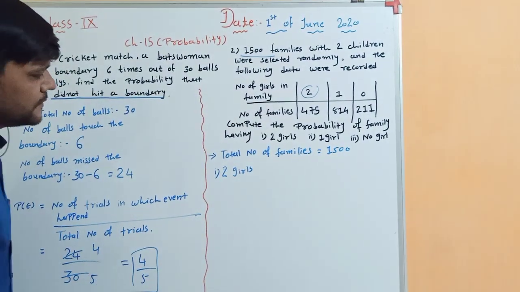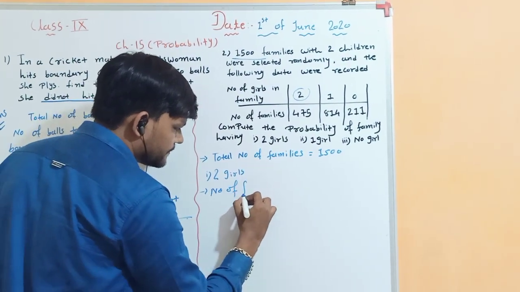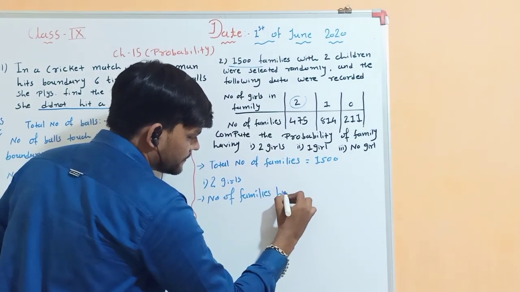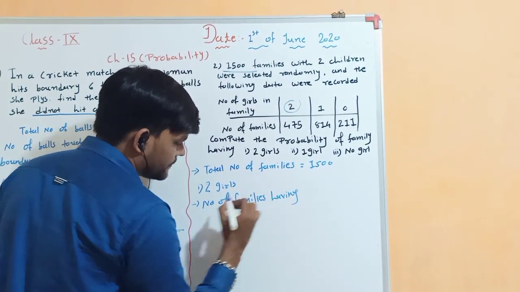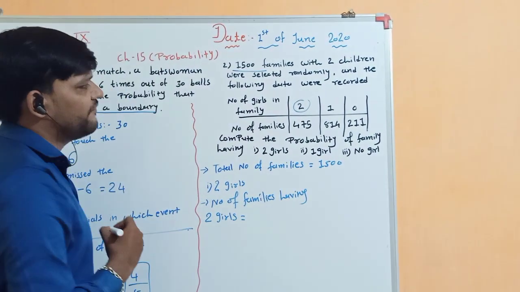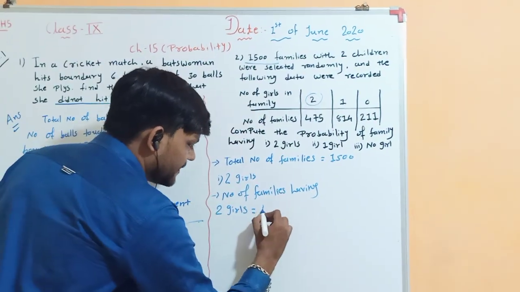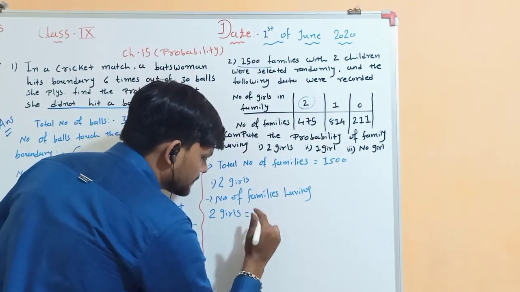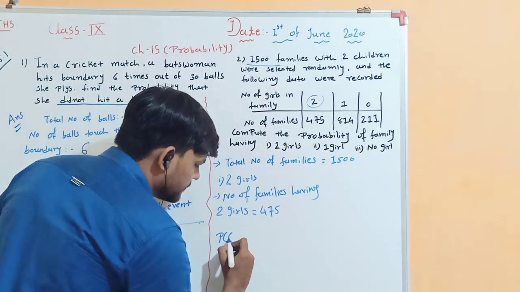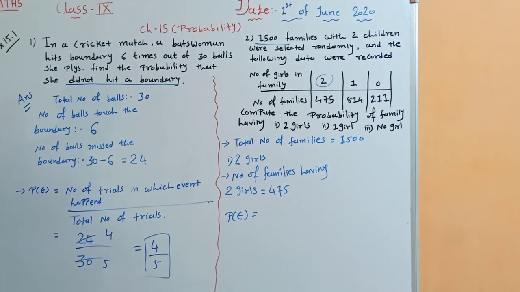right? So first find the number of families having 2 girls. So the number of families having 2 girls is 475. So the probability of the event, the selected family having 2 girls.